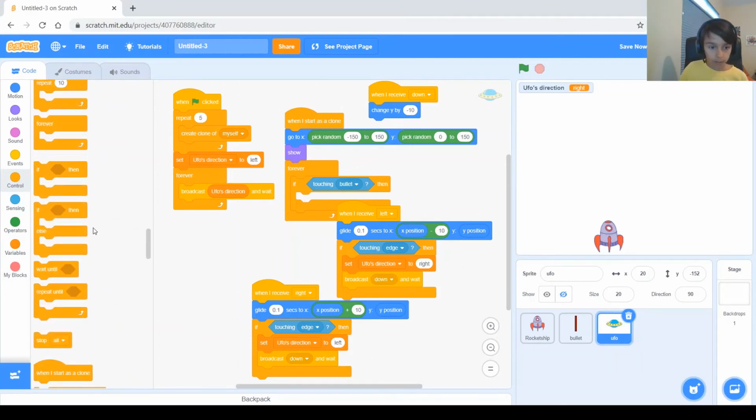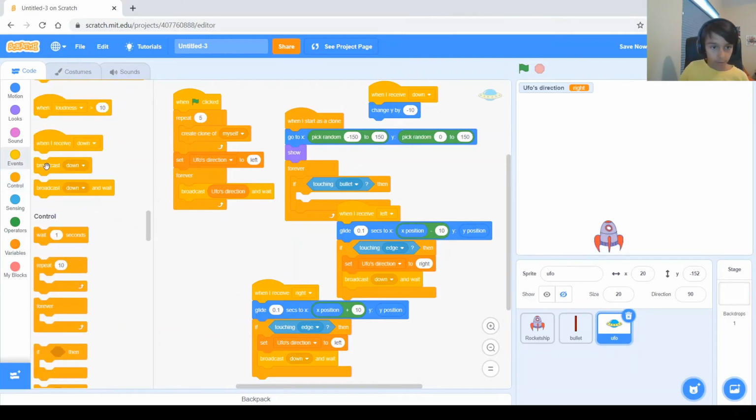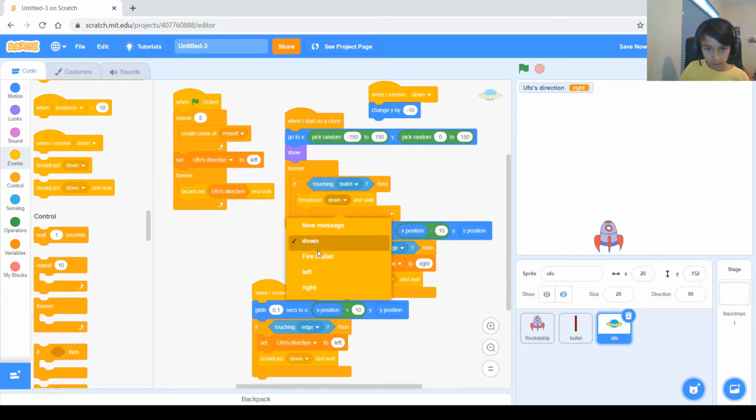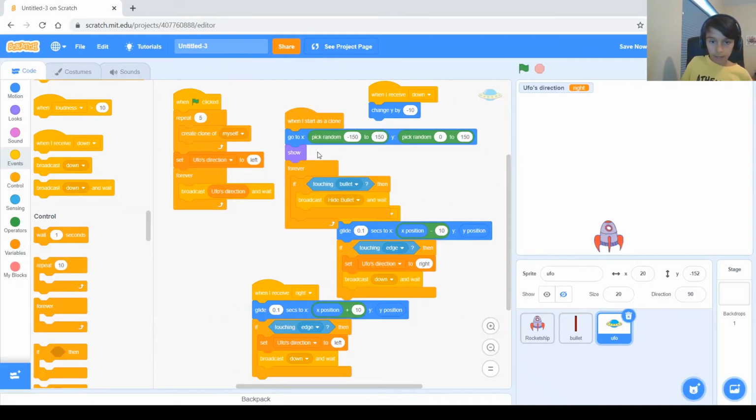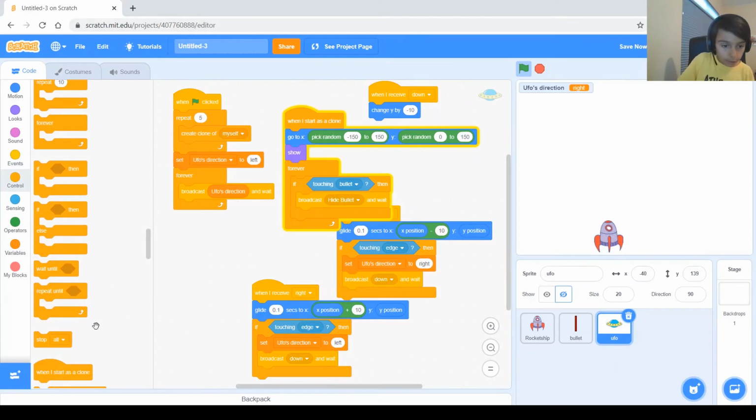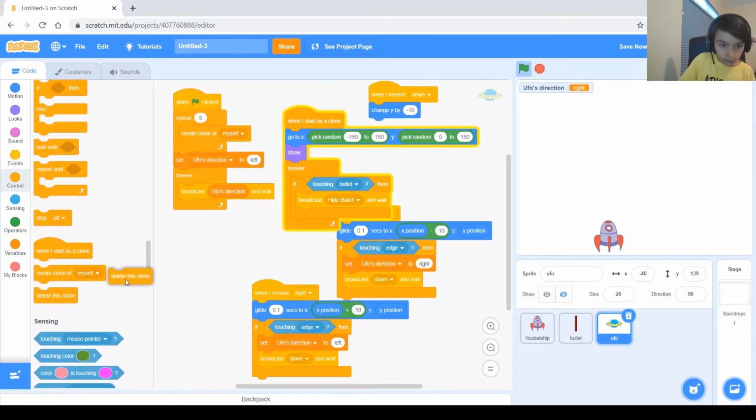So we need to go up here and we need broadcast. So if touching bullet, broadcast new message called hide bullet. And so if touching bullet, then broadcast hide bullet and wait. Then we just need to delete this clone by getting the delete this clone block and put it in that if.